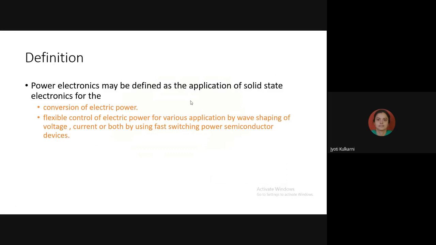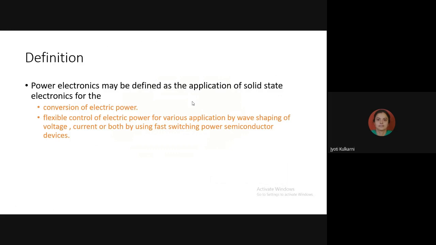The power electronics is defined as the application of solid state electronics for the conversion of electric power and the flexible control of electric power for various applications by wave shaping of voltage, current, or both using fast switching power semiconductor devices. Okay. Now, why solid state electronics? Because the devices which we are going to use for this high voltage, high current application, these are power electronics devices.